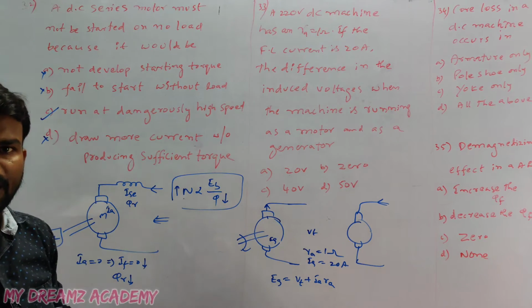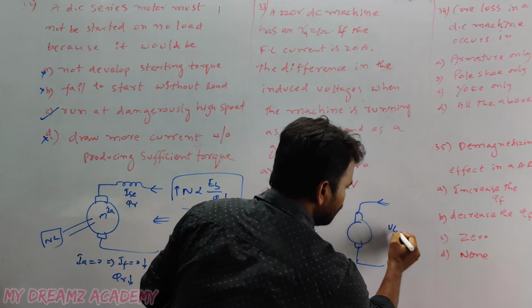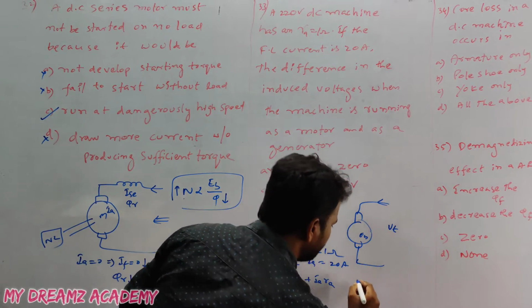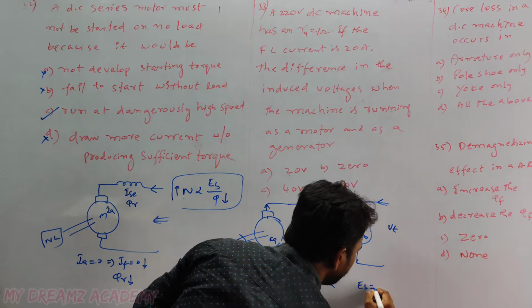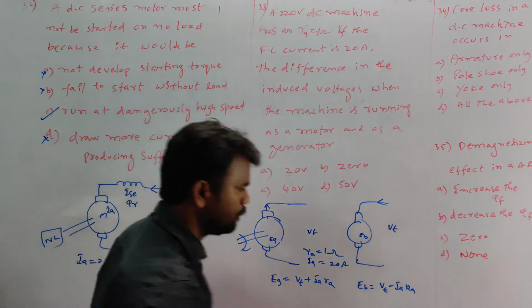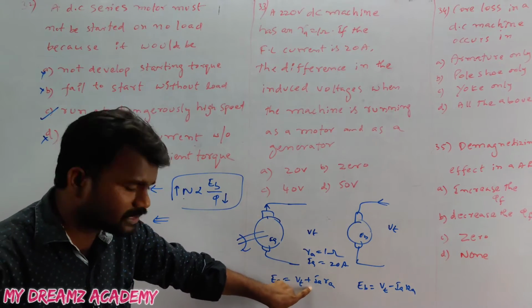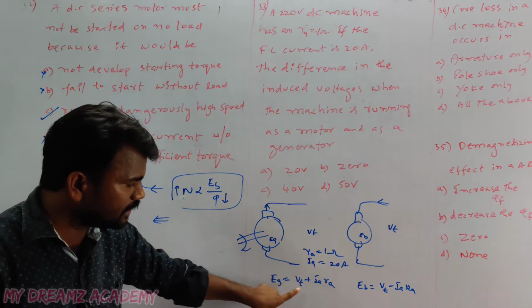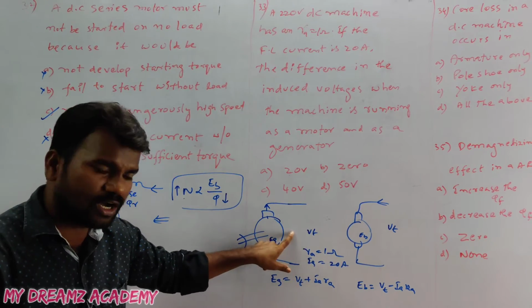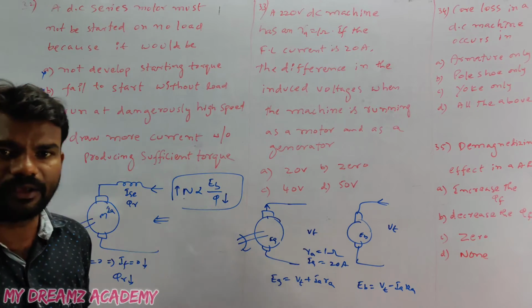For the motor, the back EMF Eb is equal to Vt minus Ia into Ra. Use these two formulas.